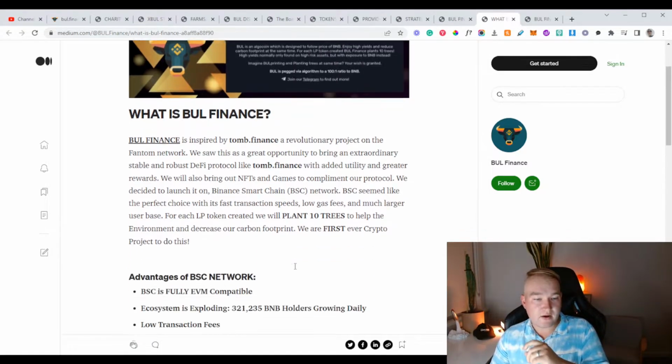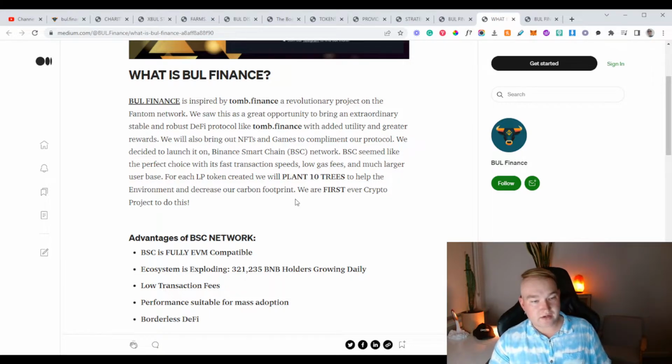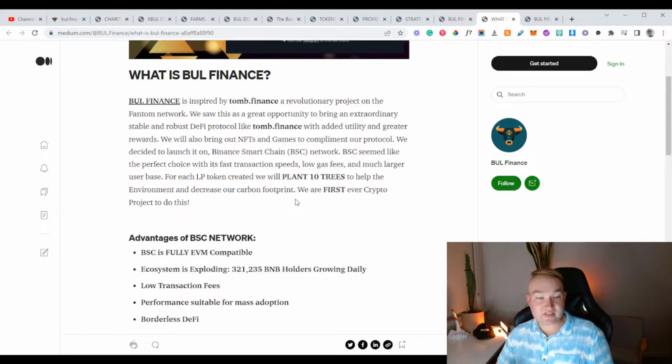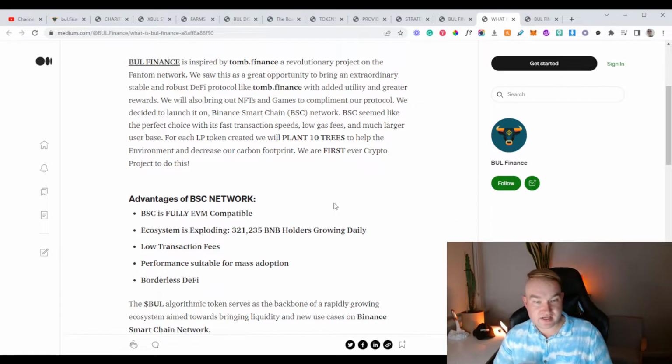Okay. Now, what is Bull Finance? Bull Finance is inspired by Tomb Finance, a revolutionary project on the Fantom network. We saw this as a great opportunity to bring an extraordinary, stable, and robust DeFi protocol like Tomb Finance with added utility and greater rewards. We will also bring out NFTs and games to complement our protocol. That's really interesting. We decided to launch it on the Binance Smart Chain network because BSC seemed like a perfect choice with its fast transaction speeds, low gas fees, and much larger user base.